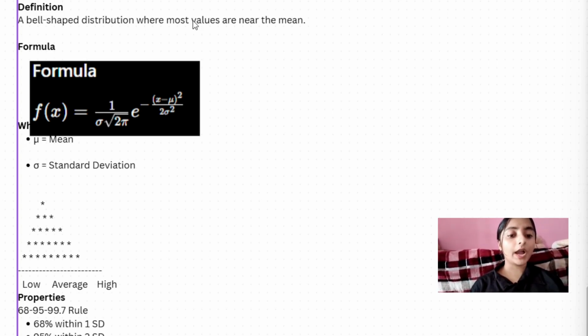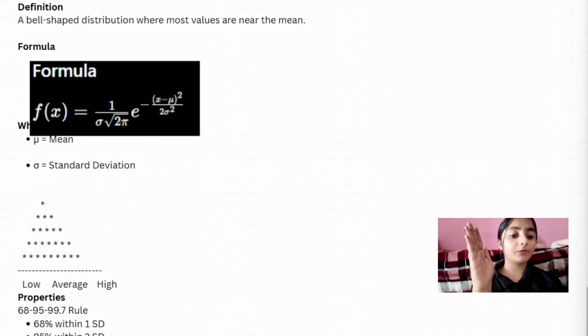Here is another example: human height. For example, the average height is 170 centimeters. Out of 100 people, most will be between 165 and 175. Fewer people will be 150 centimeters, very few will be 130 centimeters, and very few will be 210 centimeters. So the data looks like this: few people are 140 centimeters, average people are 160 centimeters. Average means mean. Most people are 170 centimeters, and few people are 200 centimeters.